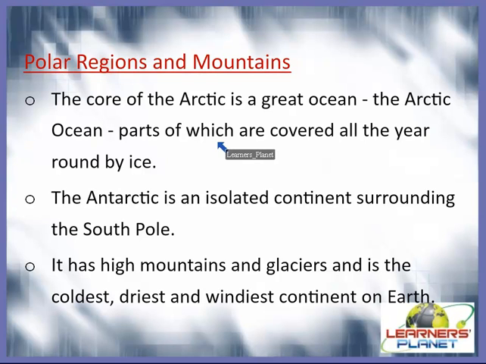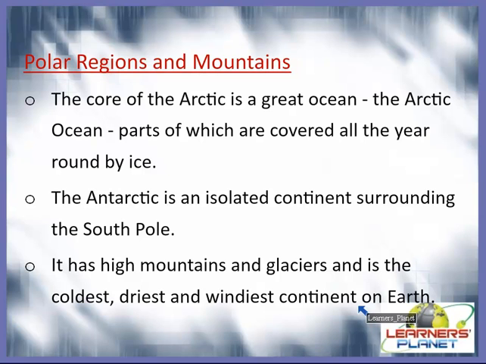And these are the parts which are covered all year round by ice, right? So Arctic is in the North Pole and Antarctic surrounds the South Pole, right? The Arctic Ocean has many thousands of big and small islands and is almost surrounded by land, mainly the northern parts of Europe, Asia and North America. Whereas the Antarctic, an isolated continent surrounding the South Pole, has high mountains and glaciers and is considered the coldest, driest and windiest continent on earth.